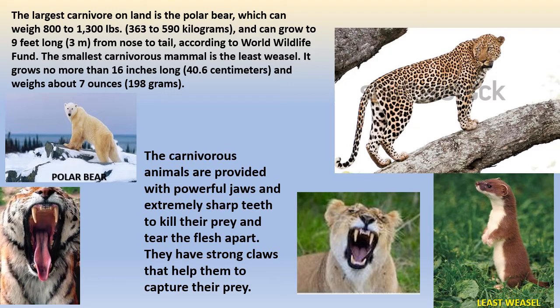Carnivorous animals are provided with powerful jaws and extremely sharp teeth to kill their prey and tear the flesh apart. They have strong claws that help them to capture their prey.